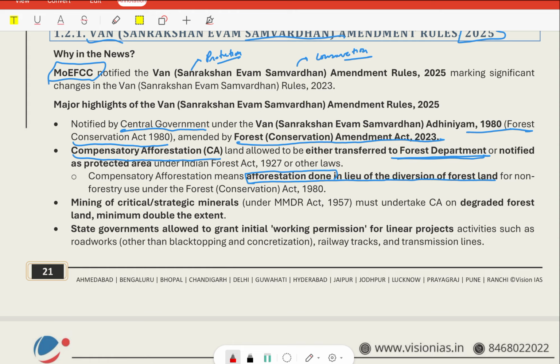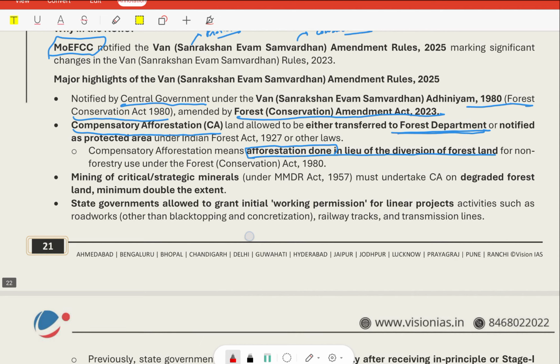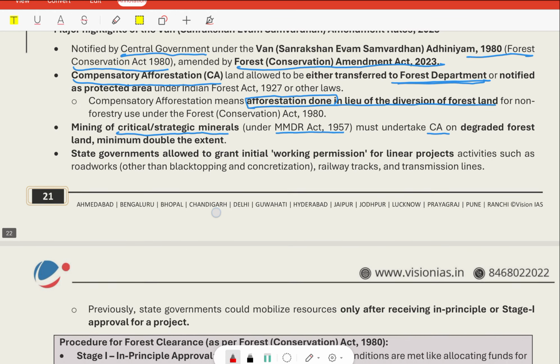Non-forestry use can be mostly industrial or commercial use, like mining also can be included. For example, mining of critical strategic minerals under the Mines and Minerals Development and Regulation Act 1957 must undertake compensatory reforestation on degraded forest land of minimum double the extent.